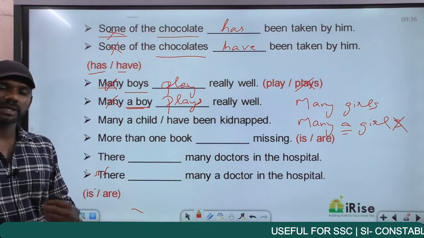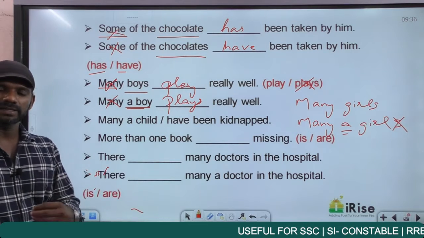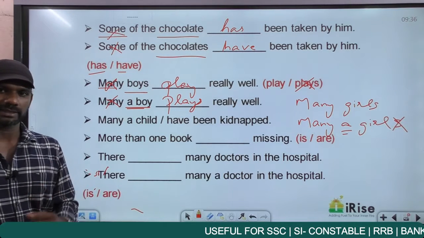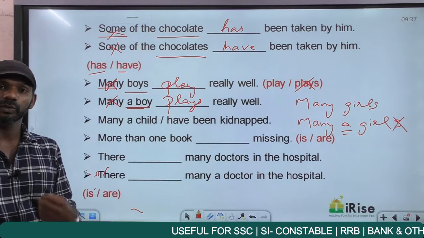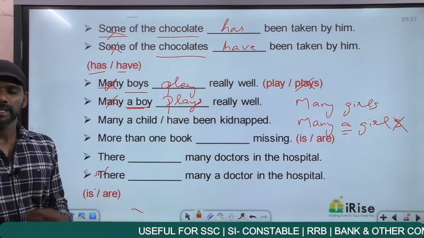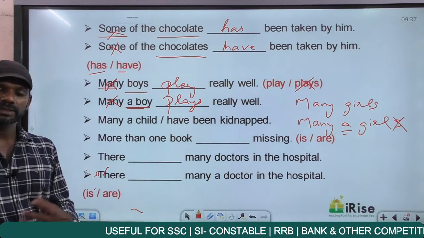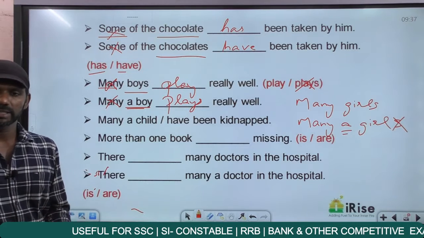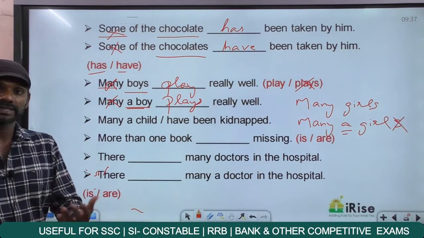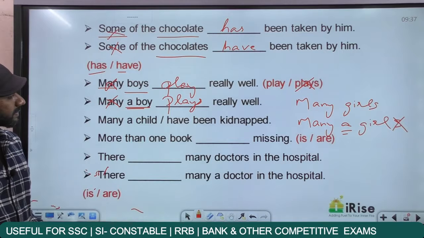Now, one idea can be expressed in different forms. If I say, I did not teach you anything, it's the same as I taught you nothing. He did not give me any money, the same as he gave me no money. So one idea can be framed in different ways actually. Come to the next one.